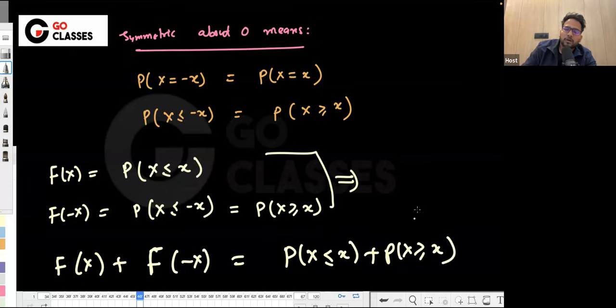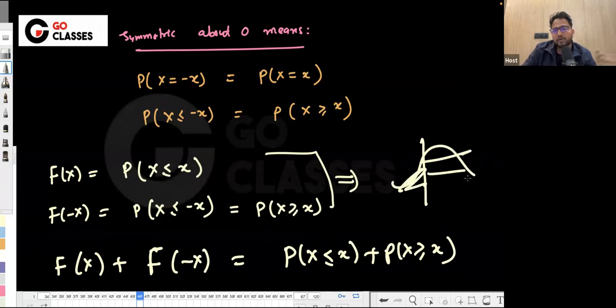You notice here that equal to x is being counted twice. So what to do in this case? The whole probability is 1, plus probability of X equal to x. Why is that the case?